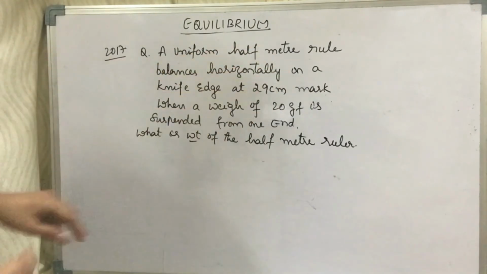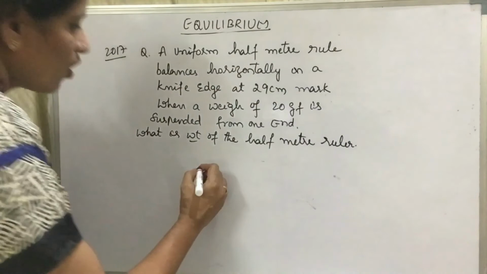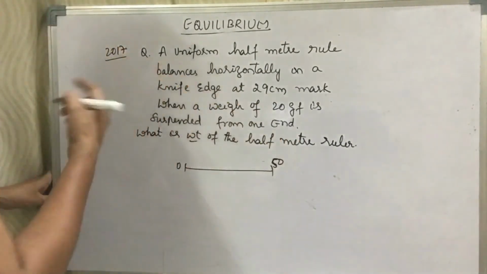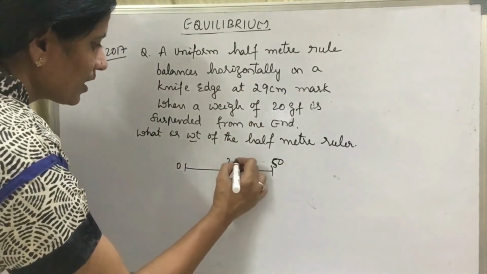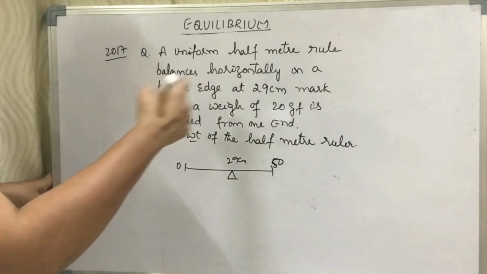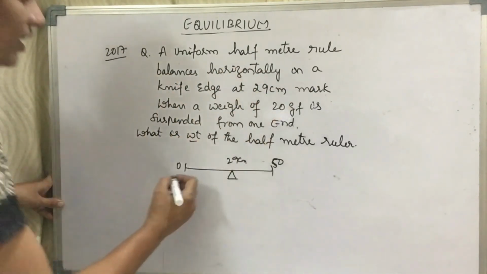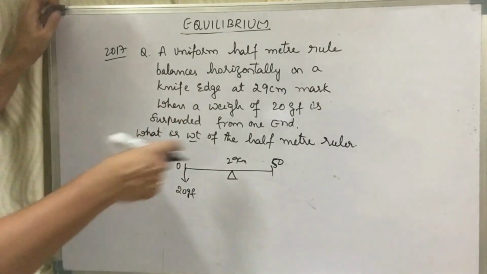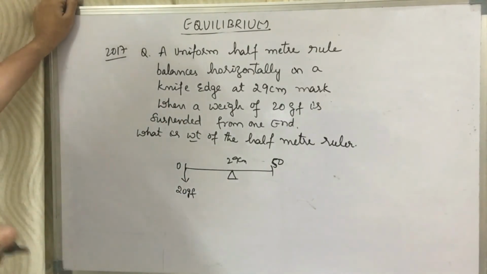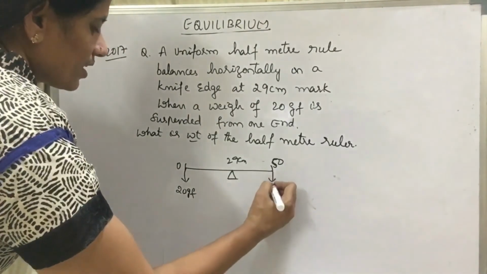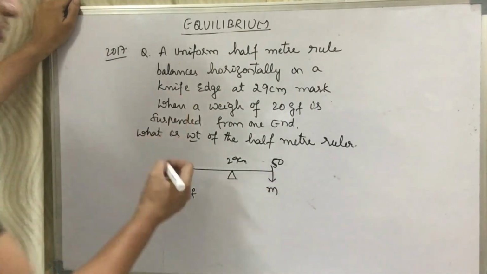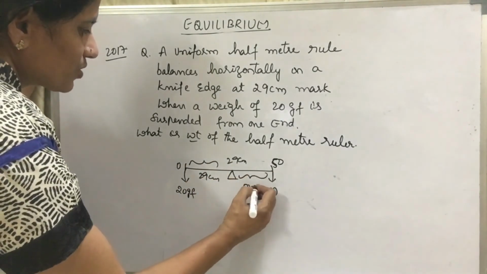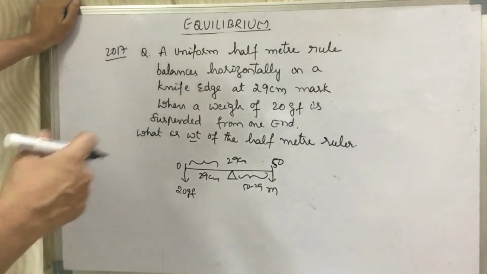A uniform half meter ruler balances horizontally on a knife edge. So, it is 0 to 50 because it is a half meter ruler, and it is balanced at 29 centimeters mark when a weight of 20 gram force is suspended here. What is the weight of the half meter ruler? You have to find the mass of it. So, this is 29 centimeters, and this is 50 minus 29.